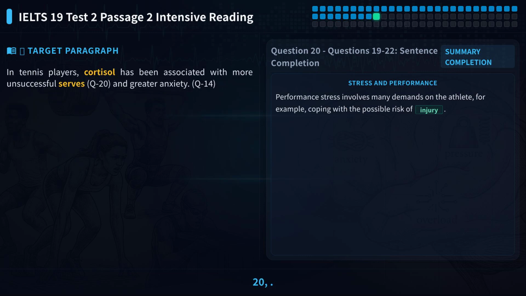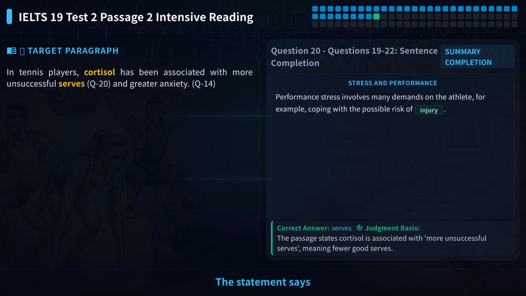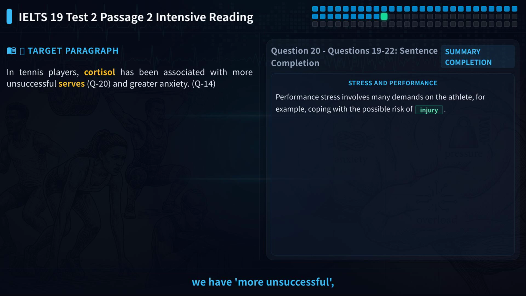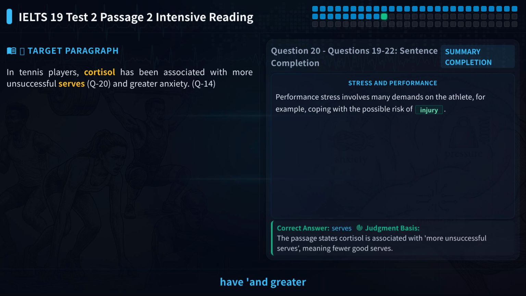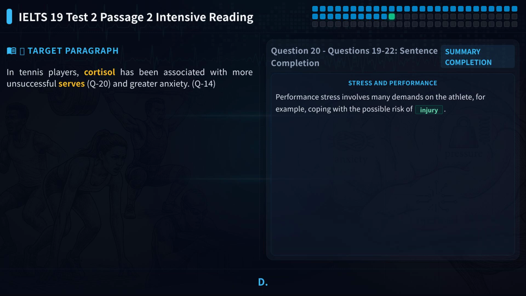Let's look at question 20. This is a completion question. The statement says cortisol is linked to more unsuccessful serves and greater anxiety. Before the blank we have more unsuccessful, and after it we have and greater anxiety. So the blank should be a noun, and it should be a specific action in tennis. Let's locate paragraph D. Look at this sentence.